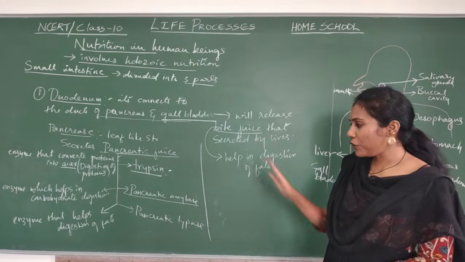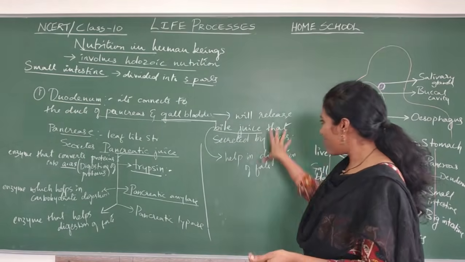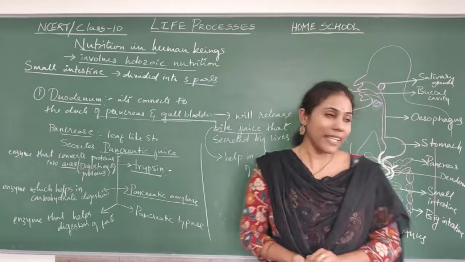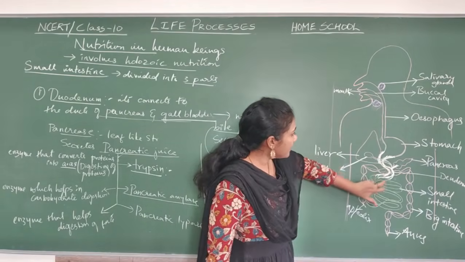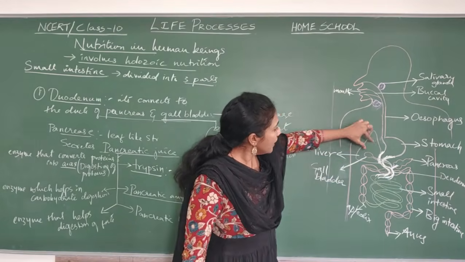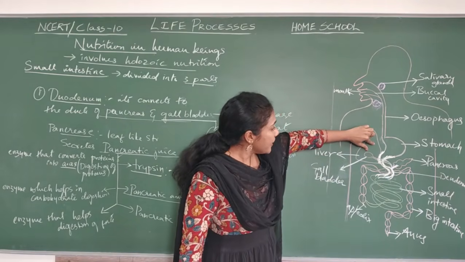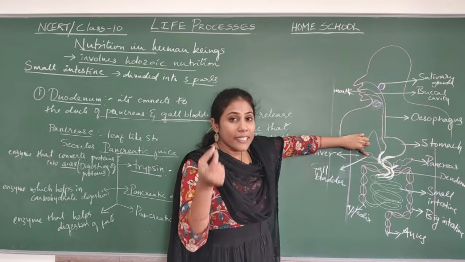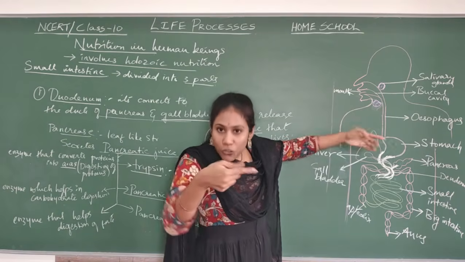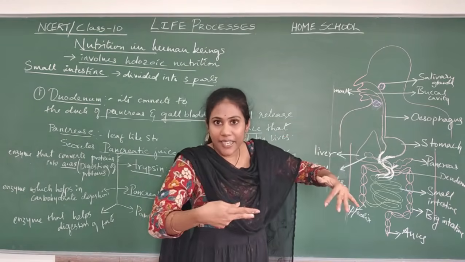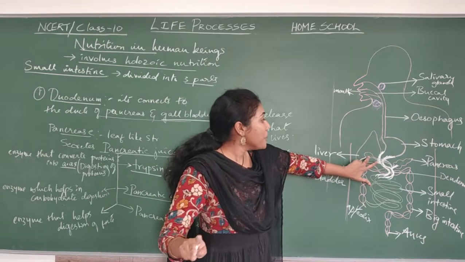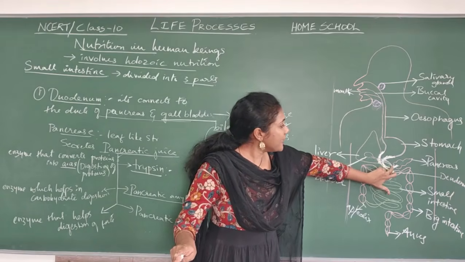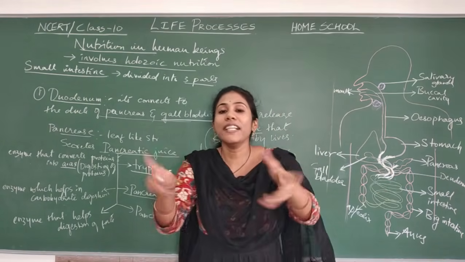So which are the two substances helping in the digestion of fats? One is bile juice, the other one is pancreatic lipase. Here this is a duct. This is a gallbladder. The liver secretes that bile juice and it will be stored in the gallbladder, a balloon-like structure. Liver will create it, but it is stored in the gallbladder. From the gallbladder, you have a connection, a duct. Through this system, it will enter into the duodenum region.